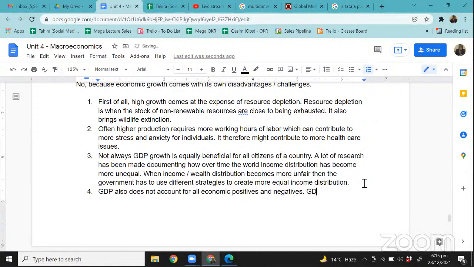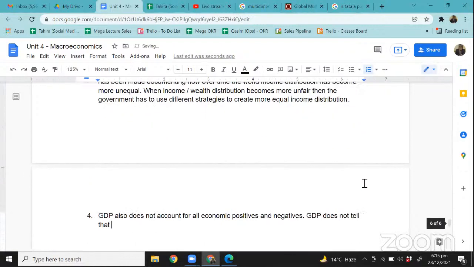The simplest example I can give you for now: GDP does not tell the distribution of goods and services that would be used by a country. Now have a look at this.